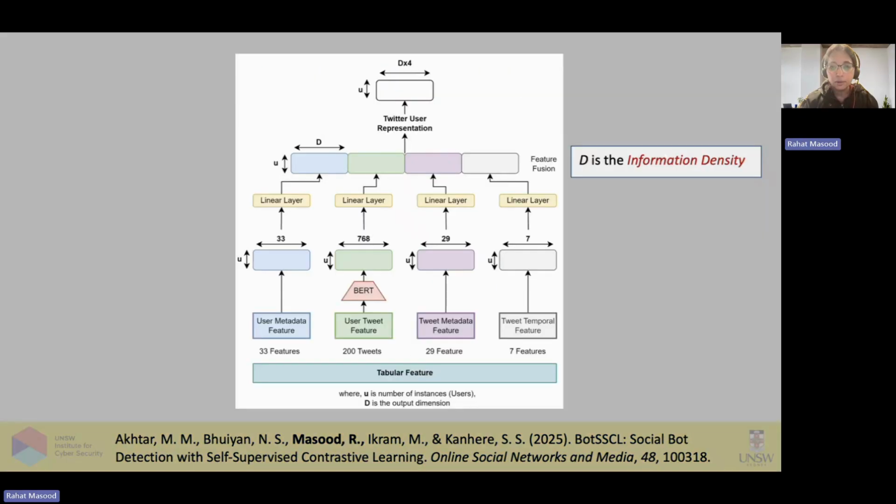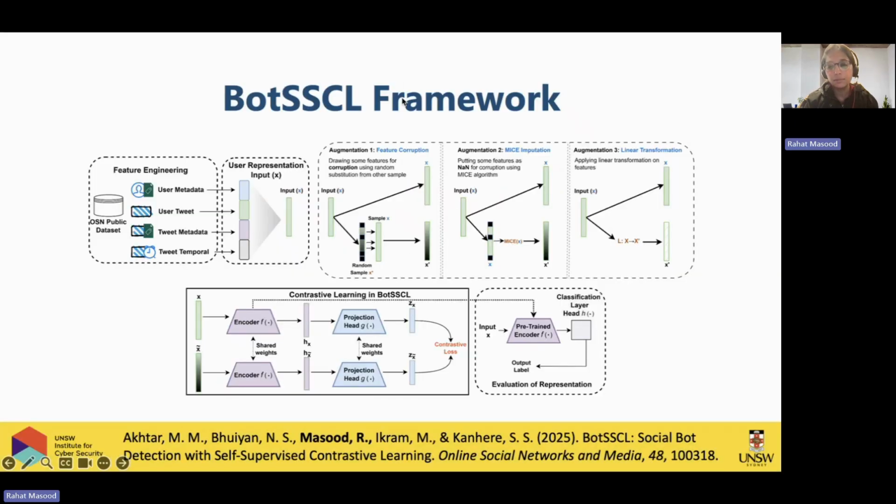With this tier one, we combine all these features. There are different numbers of features within each of these categories. We combine them, make our user representation, and once the user representation is formed, we apply the data augmentation techniques. Those augmented views go through the contrastive learning, and then we have a contrastive loss. The higher the loss, the less successful you are in separating the bot pairs and human pairs. You have to have a lower loss.